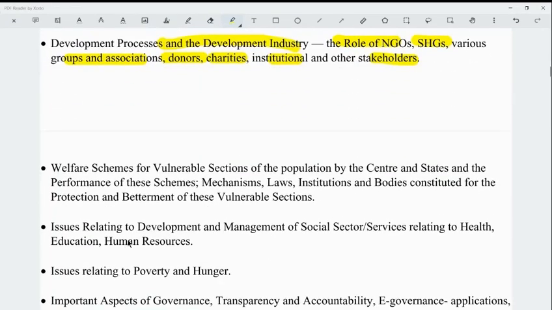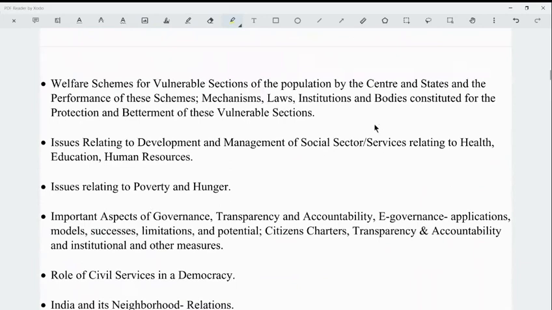So next is the welfare schemes for the vulnerable sections of the population by the center and the states, and the performance of these schemes, mechanisms, laws, institutions, and bodies constituted for the protection and betterment of these vulnerable sections. Okay, so next you have to study the welfare schemes which the government brings out for the vulnerable sections, particularly the women, persons with disabilities, senior citizens, children, backward sections like the SC, ST, OBC, and the EWS. So you have to focus on that a lot.